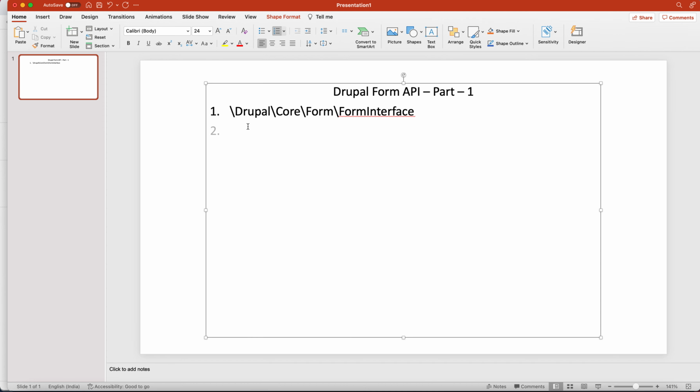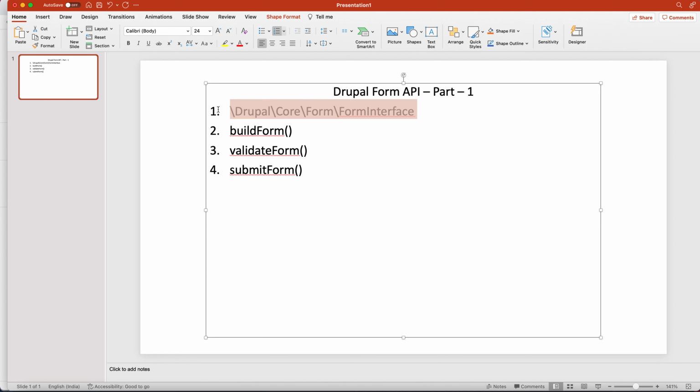Okay, so in your FormInterface there are three main functions which you use in your controller. First is buildForm, second is validateForm, which I have also defined in theoretical terms, and third is submitForm. This is the core topic, which you need to remember as a core developer.